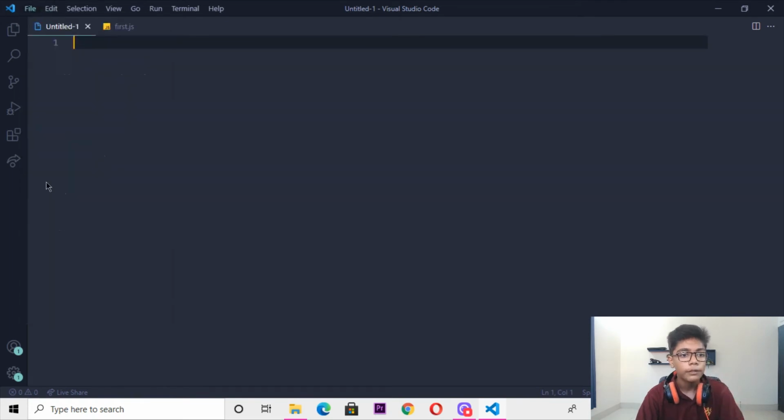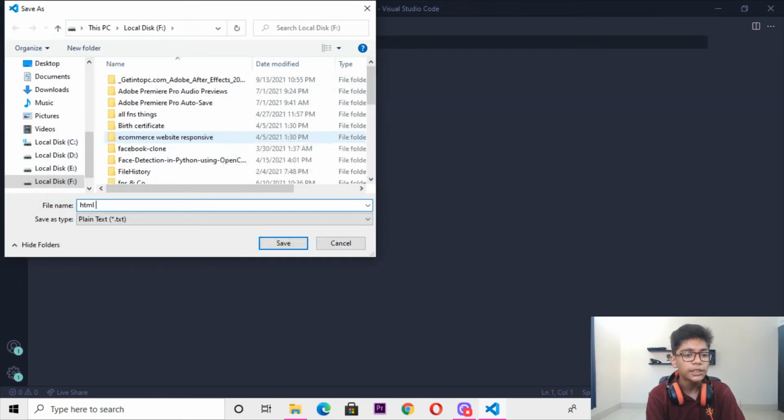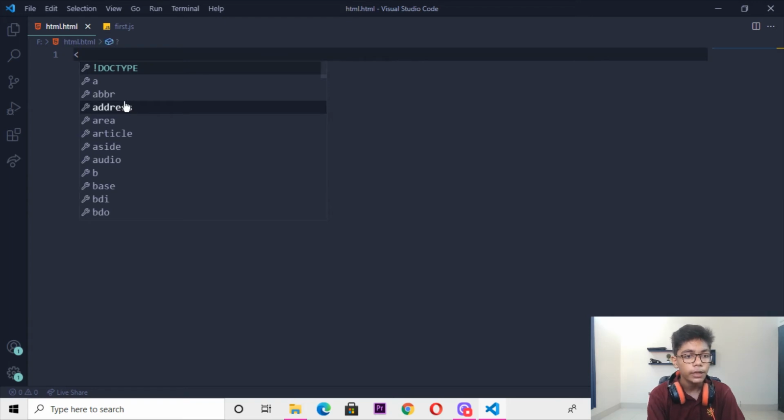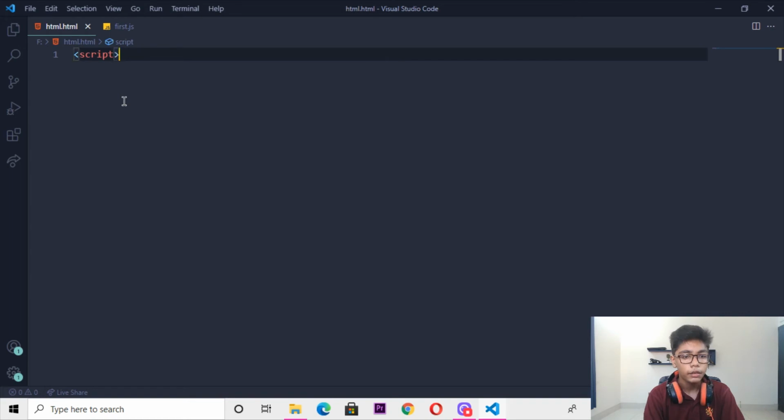Then you have to save it with the name of HTML, because HTML is the browser page where we will be showing our Java code. So here I will save one HTML file with the .html extension, if you have learned HTML. Save here, and you have to link this Java file here. So move here and write a script tag for linking. In the HTML file you write a script tag. Here I'll write first.js. Save this file here, and you can see I have just linked my Java file here.